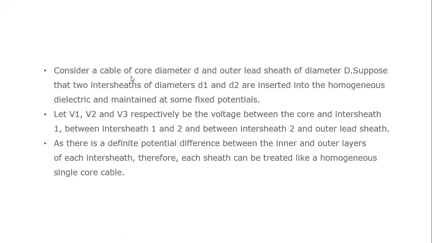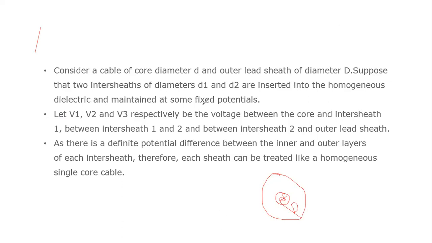Suppose we consider a cable of core diameter small d and outer lead sheath diameter capital D. This is the overall cable, with the core or conductor of diameter small d and outer diameter capital D.